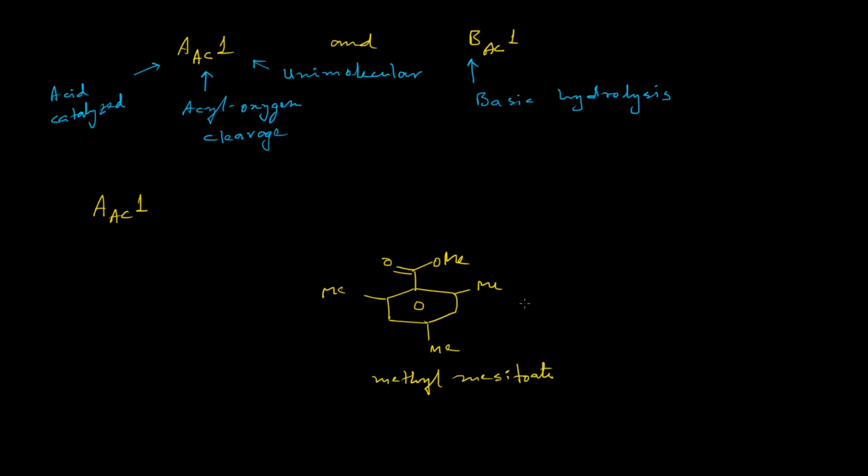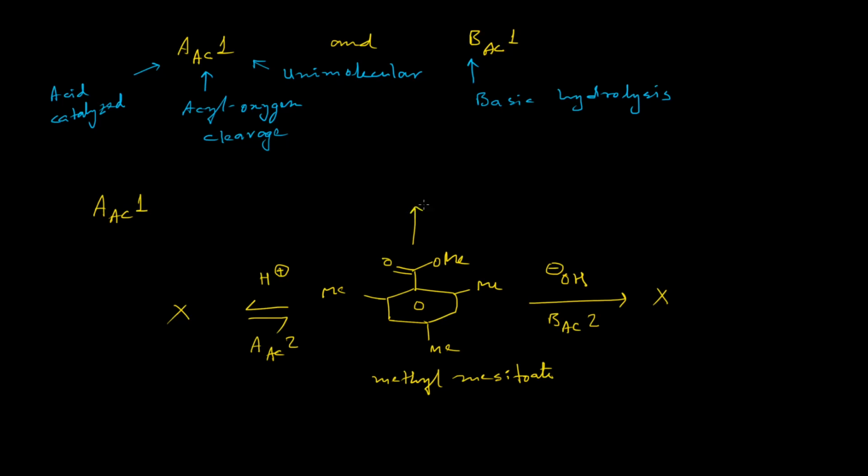So when this ester is subjected to base catalyzed hydrolysis, which operates by the BAC2 mechanism, no hydrolyzed product was obtained. Also, when it was subjected to acid catalyzed hydrolysis, which operates under the AAC2 mechanism, also no product was obtained. The products were obviously the mesitoic acid and the methanol.